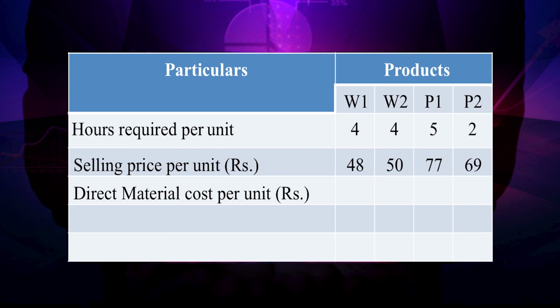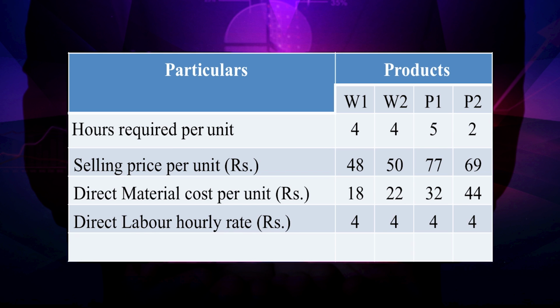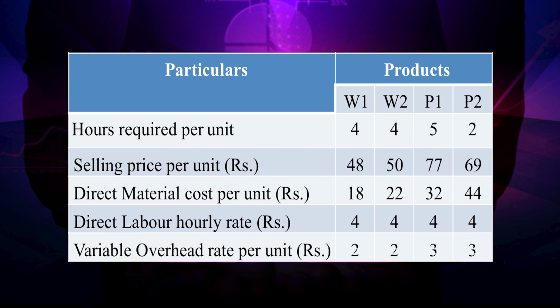Direct material cost per unit: for W1 it is 18, W2 it is 22, for P1 it is 32 and P2 44. Direct labor hourly rate is 4 across all the 4 products. Variable overhead rate per unit is 2 for the products W1, W2 and 3 for products P1 and P2.